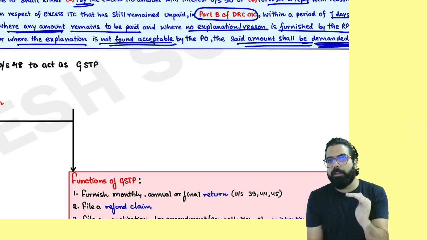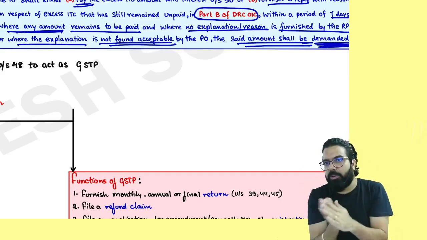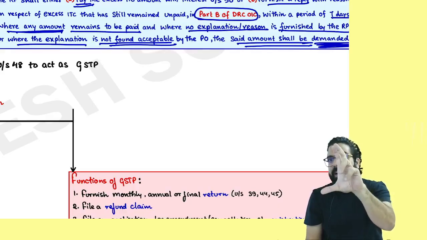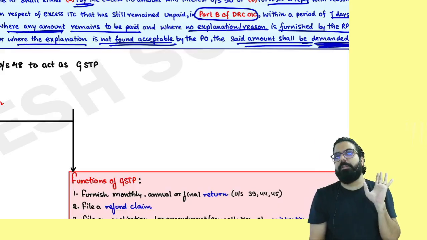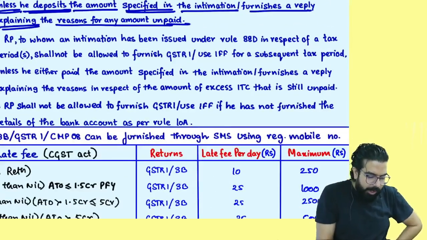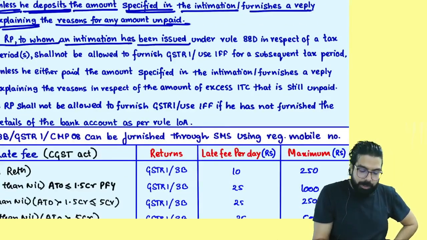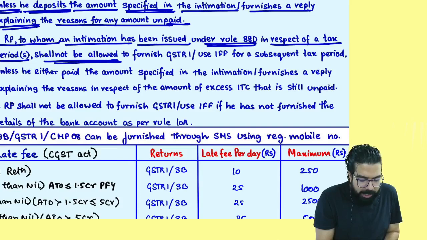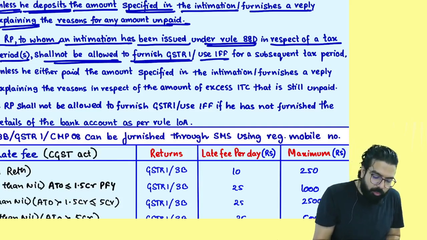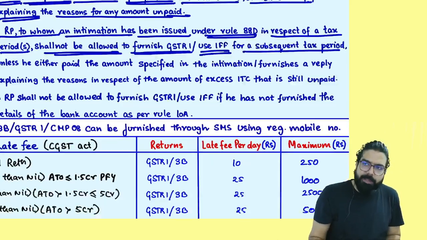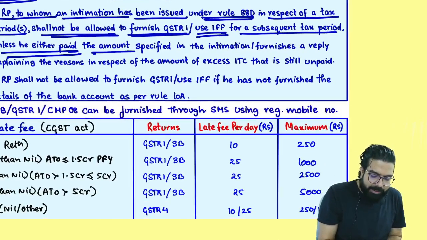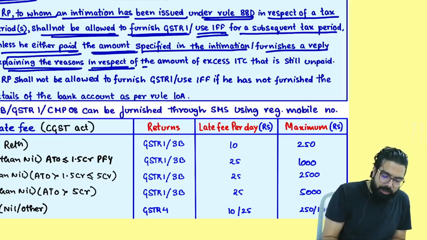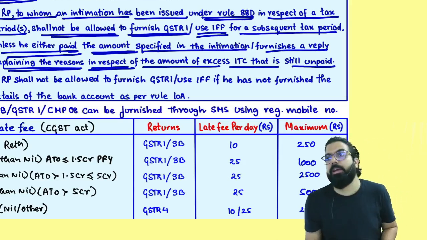Now listen, if in 1 month there is a difference between your GSTR 2B and 3B, they will give you an intimation. Next month's GSTR 1 they will block unless you rectify it or pay the differential. Everyone over here, a person to whom intimation has been issued under rule number 88D in respect of a tax period shall not be allowed to furnish GSTR 1 or use what facility? IFF for a subsequent tax period unless he either pays the amount specified in the intimation or furnishes a reply explaining the reason in respect of the amount of excess ITC that has remained unpaid.